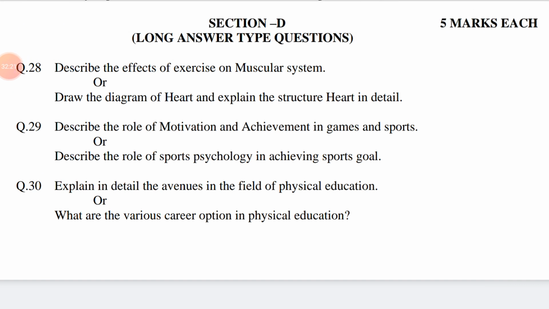Number 4, satisfaction of success is known as achievement. Extra.